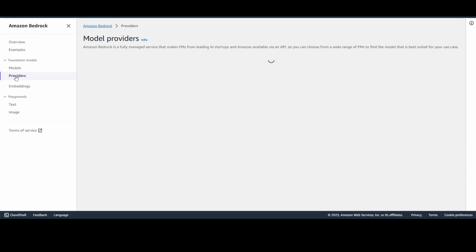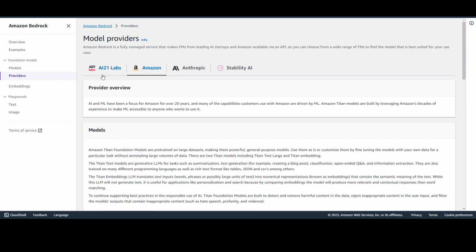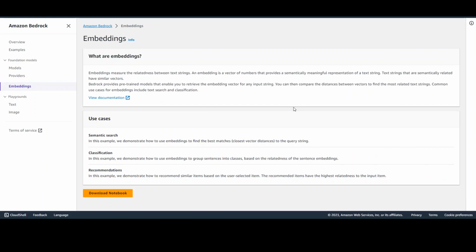Now, if you look at the providers, which we have already seen, these are the providers at the moment, but this list will grow, I'm more than sure. Now, with embeddings, as I already mentioned, you can do a lot of things. One of the things which you can do with embeddings is called a semantic search.